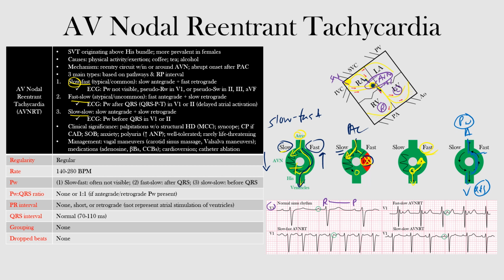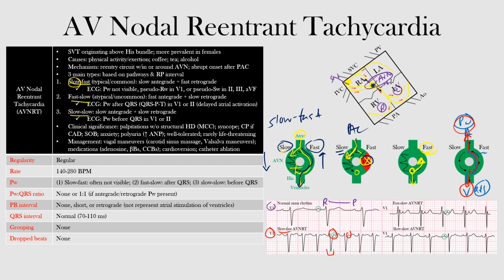Because of that, if you look here at V1, in the slow-fast, you can see this area here circled. Notice that we have that pseudo R wave occurring at the end of our QRS complex. It comes down, depolarizes the ventricle, we see this QRS complex, and then it goes up the fast pathway to depolarize our atria, and that's why we see that pseudo R wave. Now, oftentimes we don't even see this, so it's buried within our QRS complex because it happens so quickly.